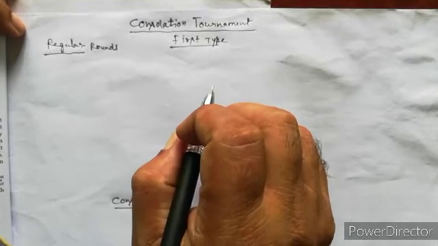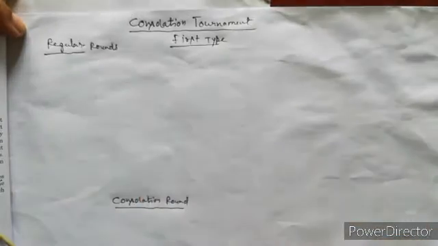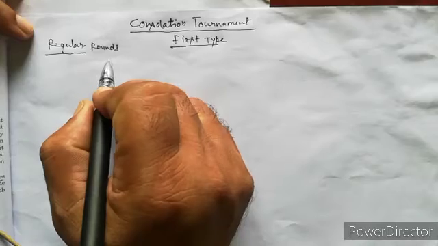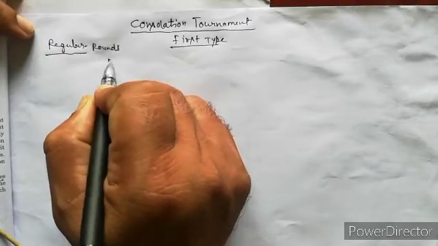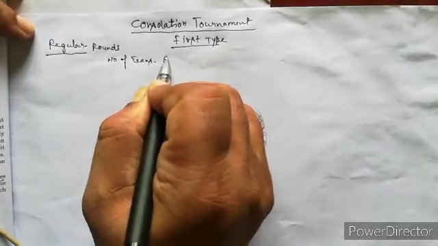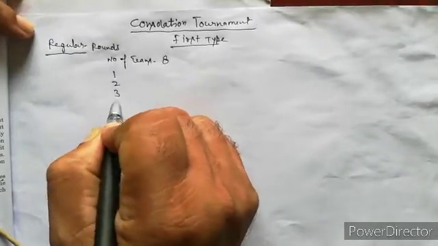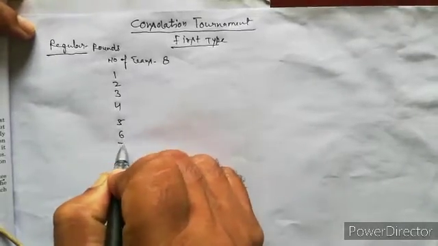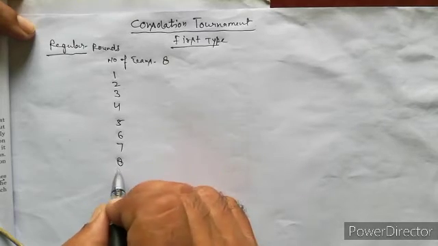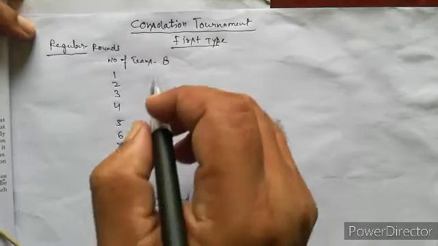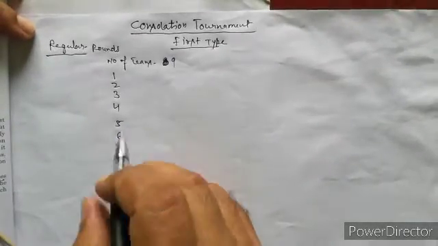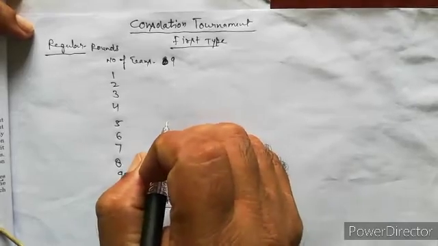In the first type of consolation, first we prepare the fixture for the regular rounds. Suppose the number of teams is 8: 1, 2, 3, 4, 5, 6, 7 and 8. Okay. Number of teams, we put here 9, because 8 is very easy.